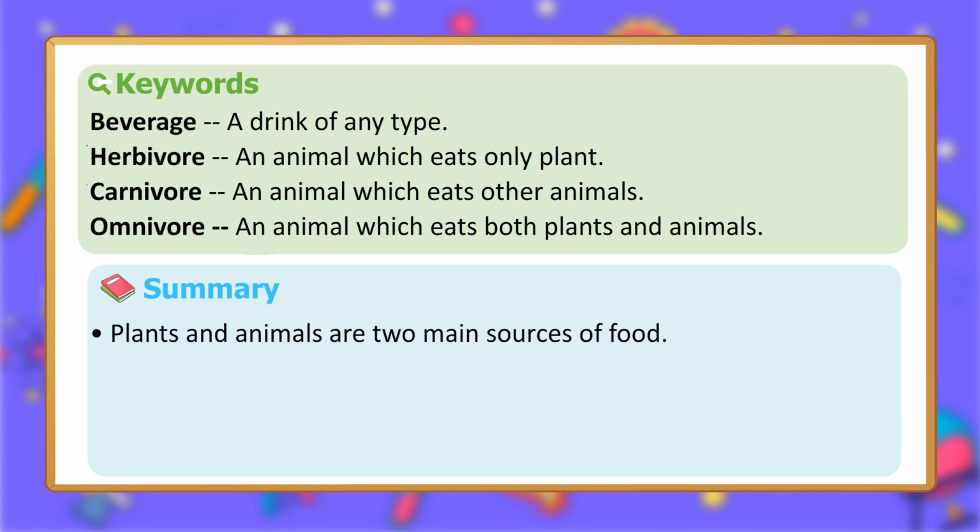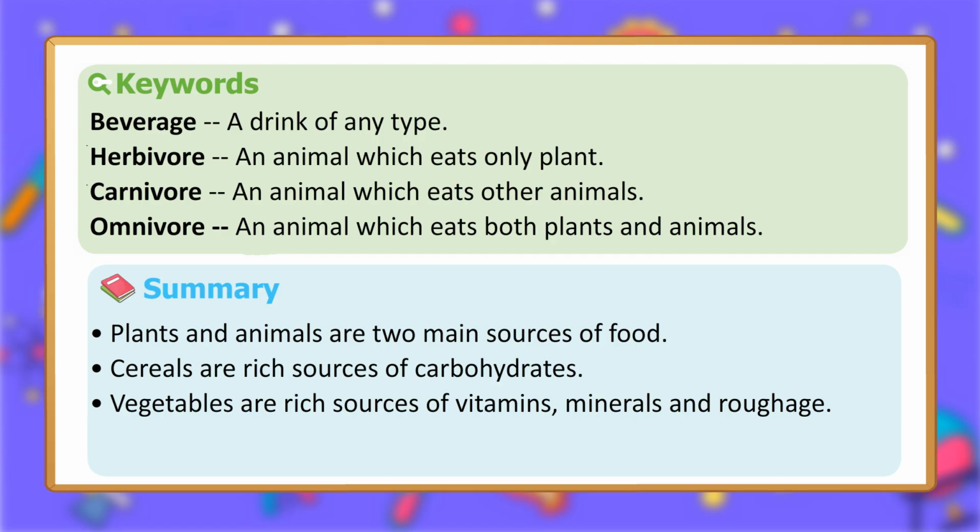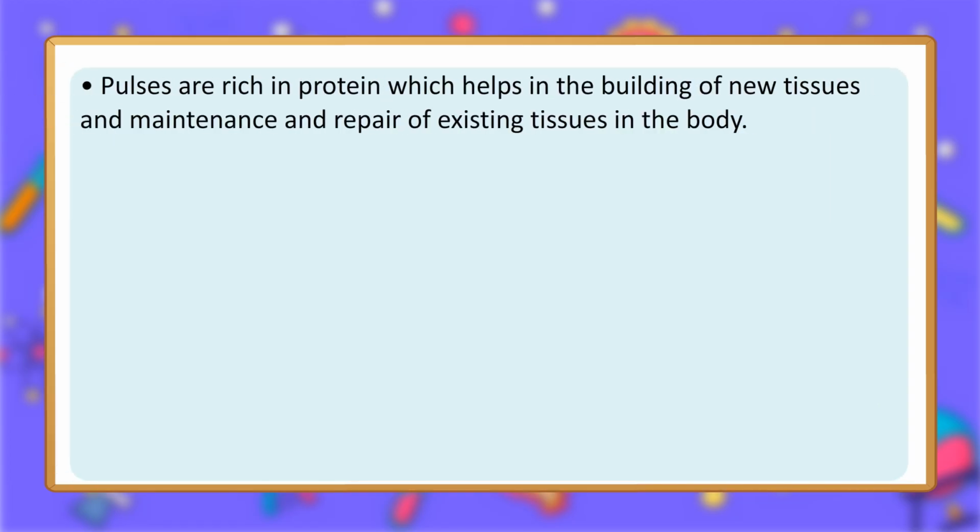Summary. Plants and animals are two main sources of food. Cereals are rich sources of carbohydrates. Vegetables are rich sources of vitamins, minerals and roughage. Fruits are also rich in minerals and vitamins. Pulses are rich in protein, which helps in the building of new tissues and maintenance and repair of existing tissues in the body.